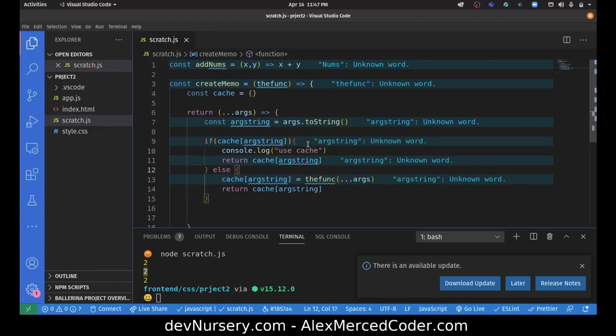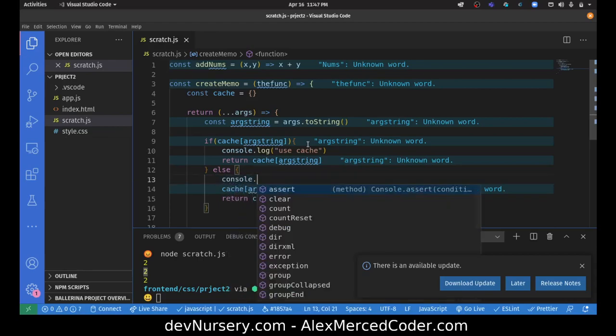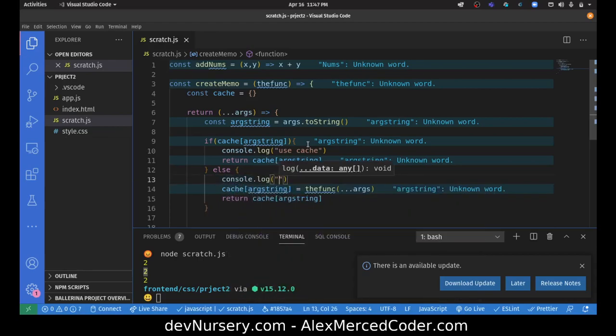And then here we'll console log use function. So that way you can see if I run the same function multiple times. Okay, cool. So we created this create memo function. Again, what is it doing? It is going to create a function, using the function we passed in, that caches the results.